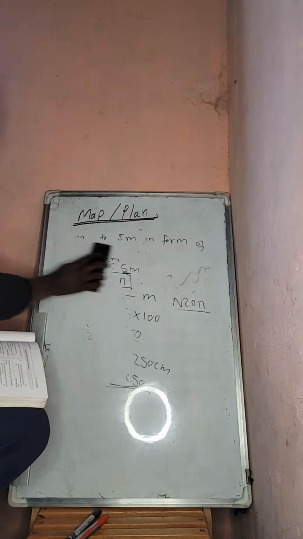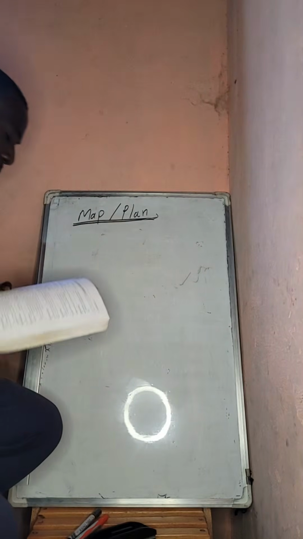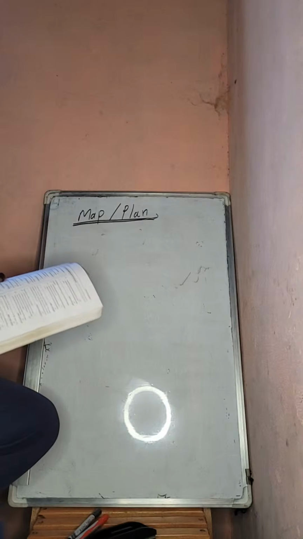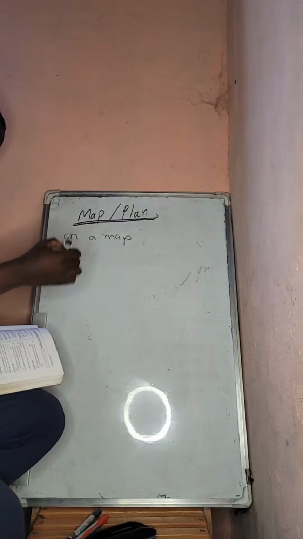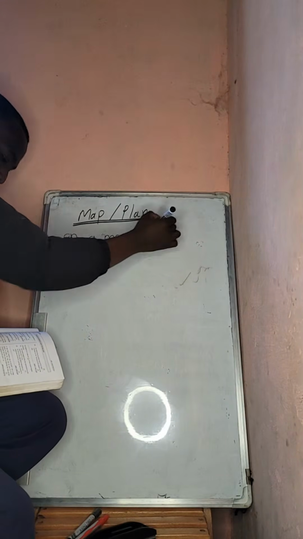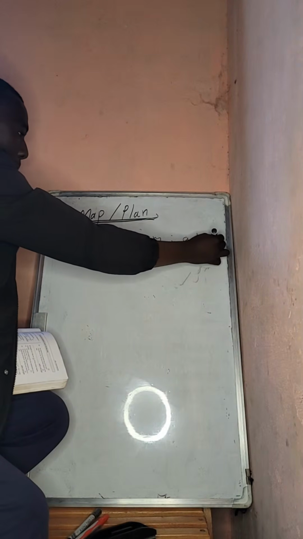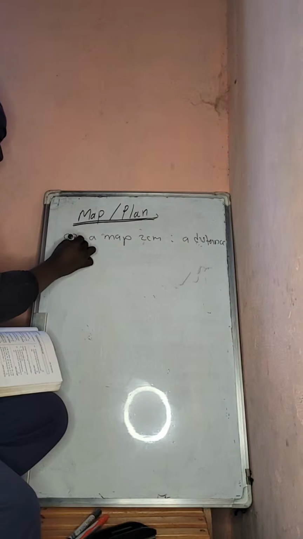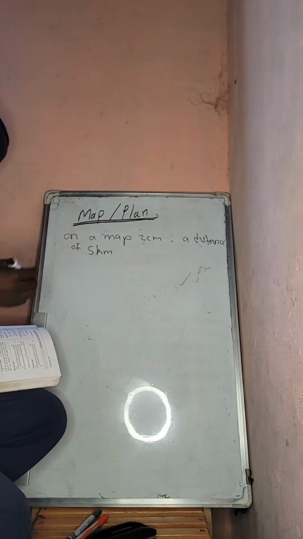Okay, let's go to the next question. On a map, 2 centimeters represents a distance of 5 kilometers.